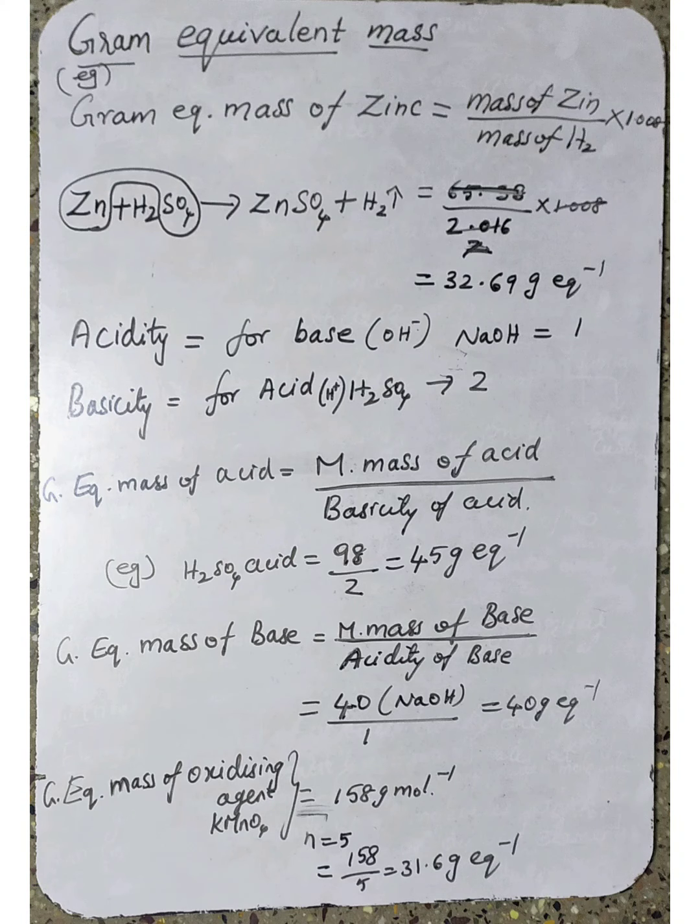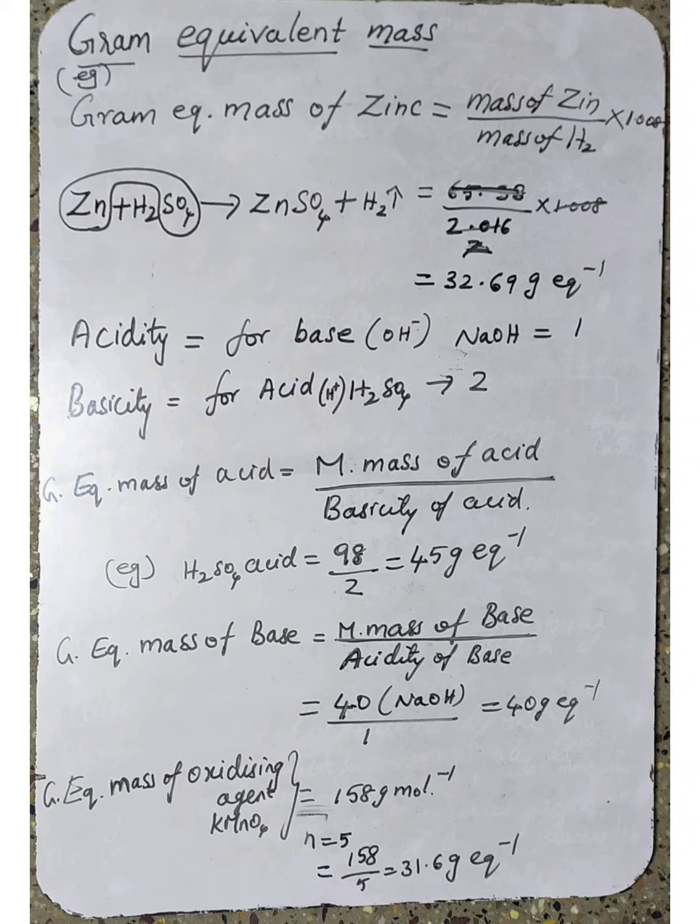Okay. Next one, gram equivalent mass. Similar to mole concept, gram equivalent concept is also widely used in chemistry, especially in analytical chemistry. Understood? So what is the definition for gram equivalent mass?